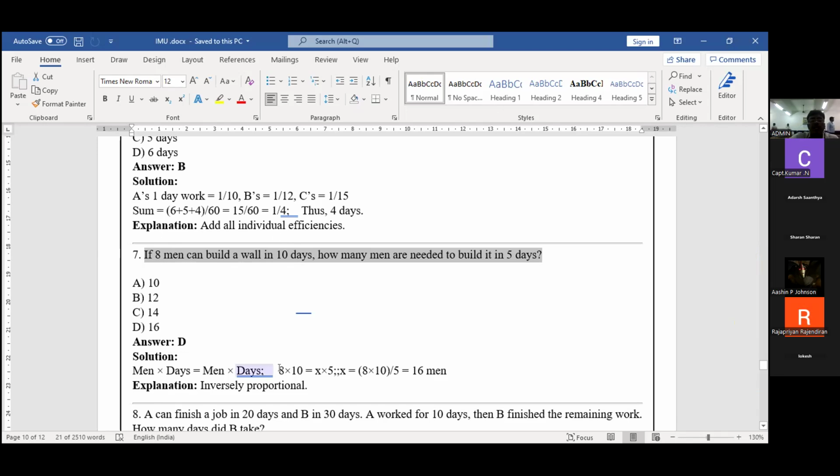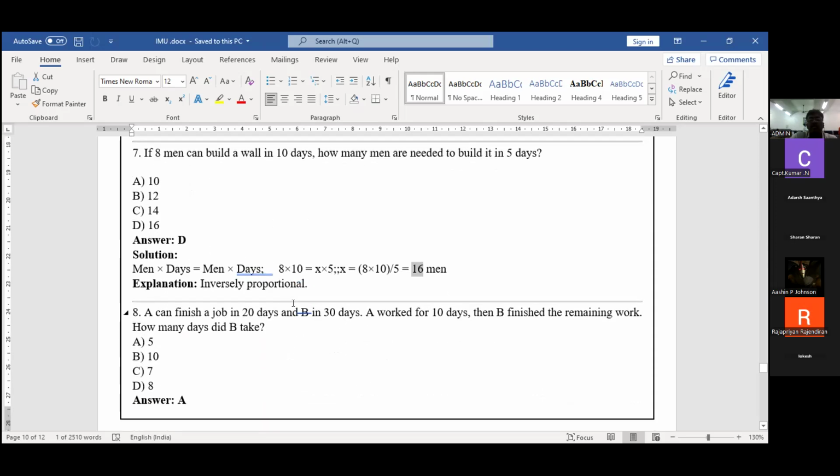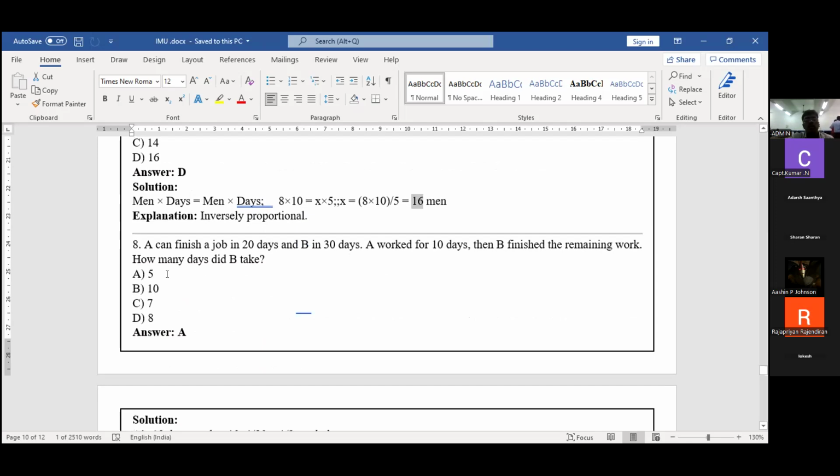If they complete the work in 10 days, 8 into 10 is always equal; that is the ratio. I want to complete the same work in 5 days. So persons X into 5, I'll get 16. If the number of persons is increased, the days to complete will be decreased. That's all.